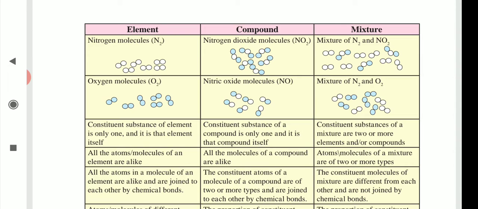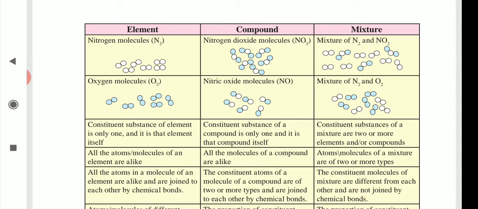Means what? Compounds are made up of more than one type of matter, and mixtures are made up of two or more elements or two or more compounds. Okay, now see the next characteristic.